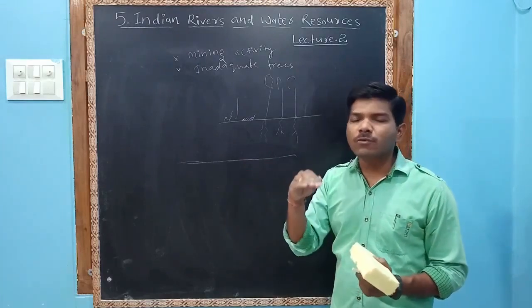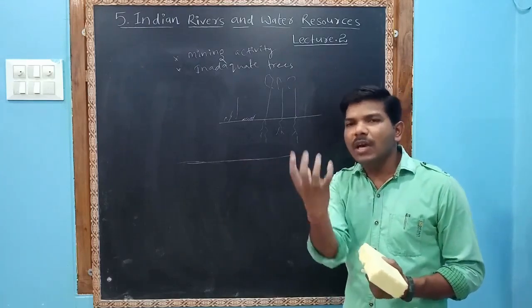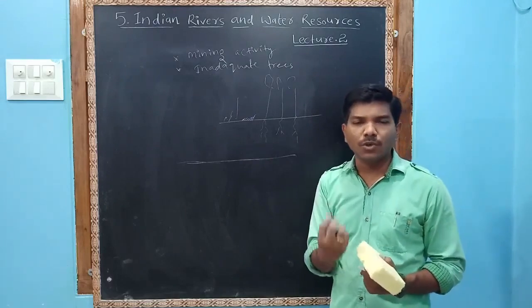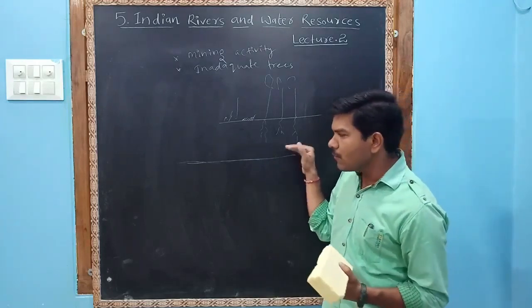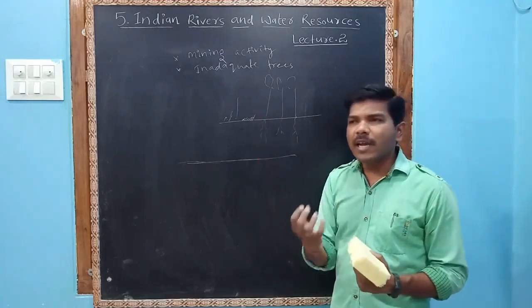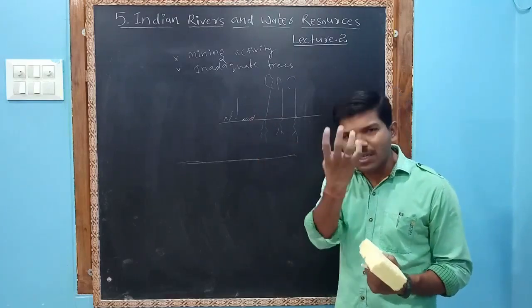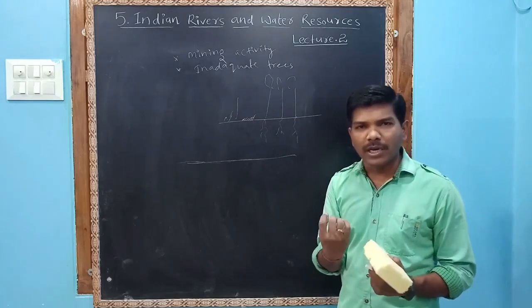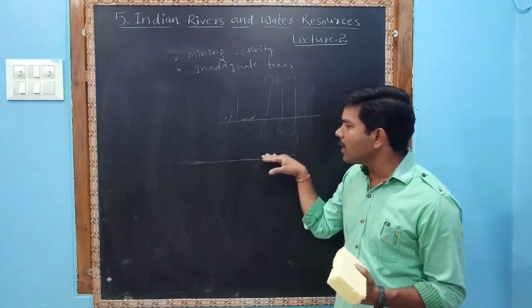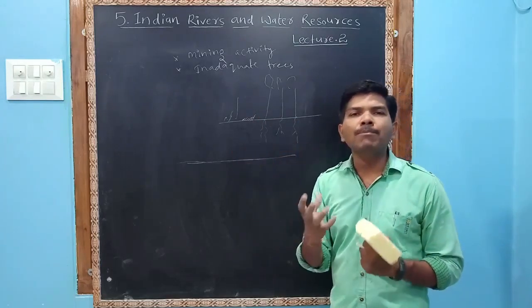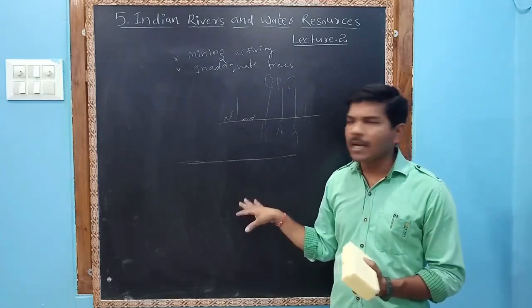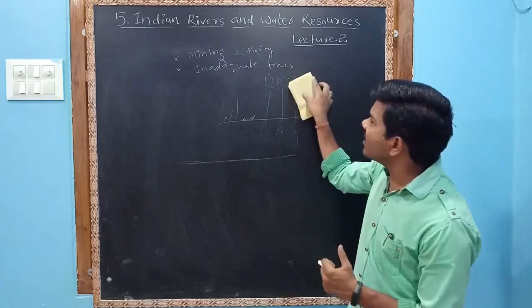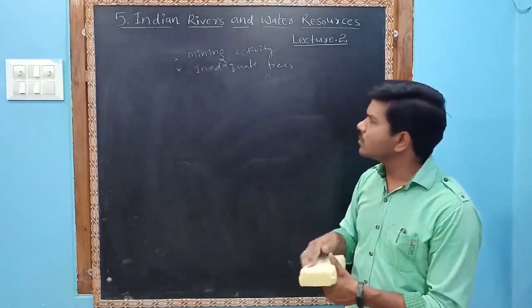Whenever the water moves very slowly, the earth slowly absorbs the water. So please make a note that whenever the water moves fast on the surface, the earth cannot percolate much water inside. Whenever the water moves slowly, there is ample time to percolate the water underground. So this is due to inadequate trees and soil erosion.